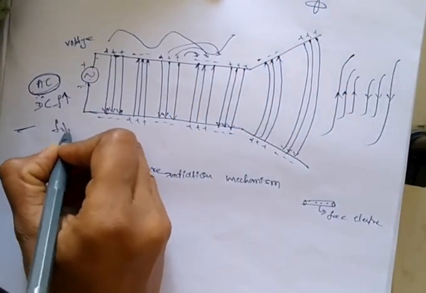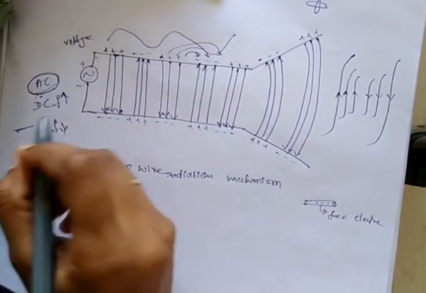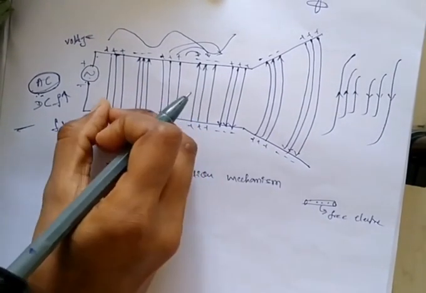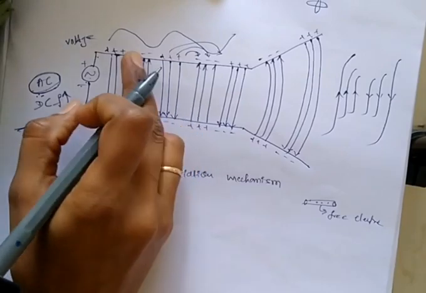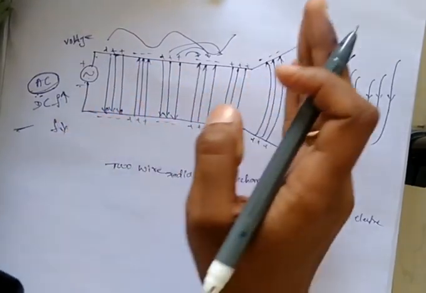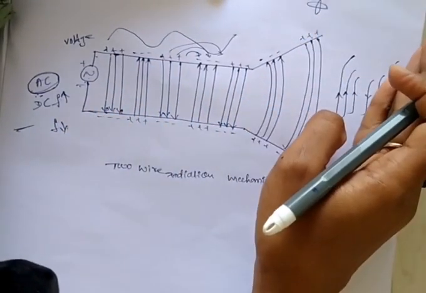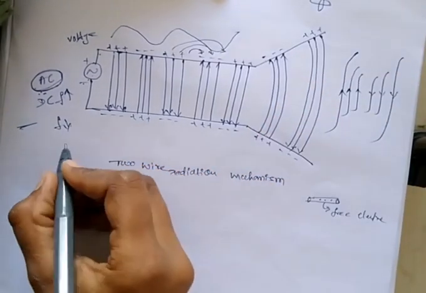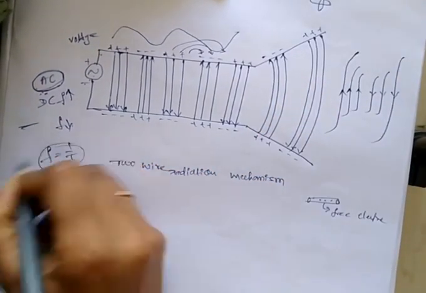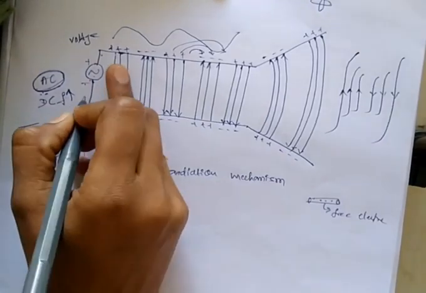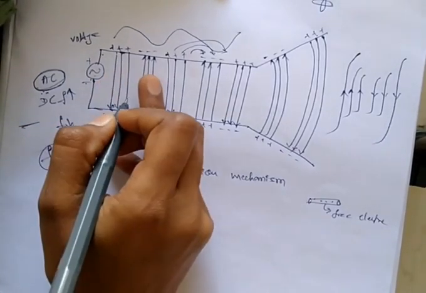Whenever the frequency is low, these electric field lines are more separated, and the antenna transmits the lower frequency signal. Why? Because we already know F equals 1 by T. Depending on that, we get the electric field lines.